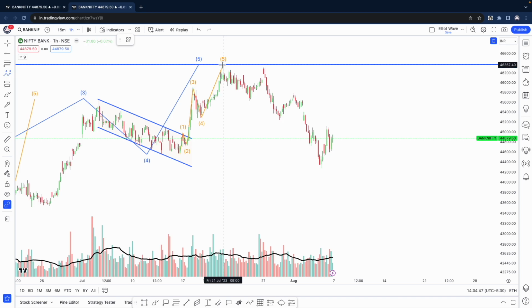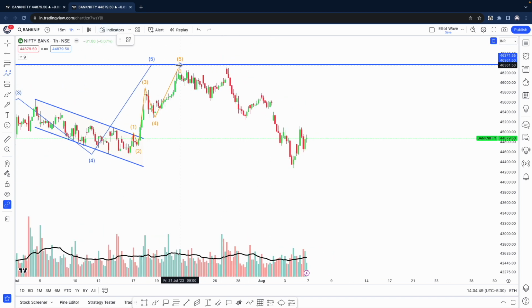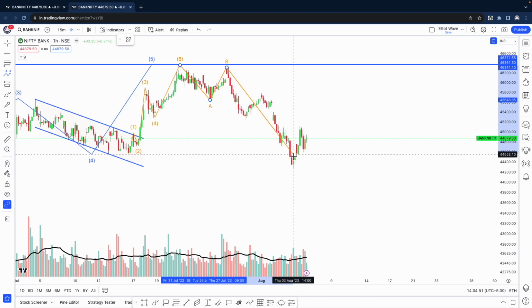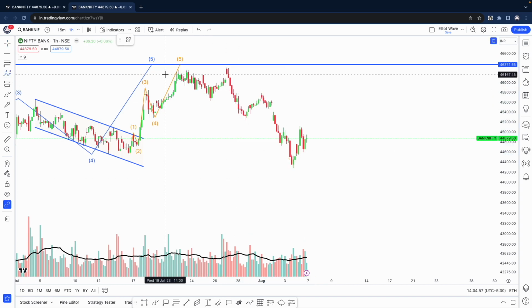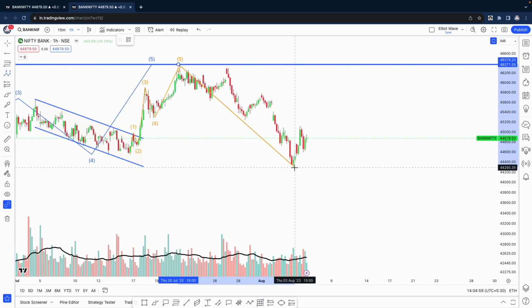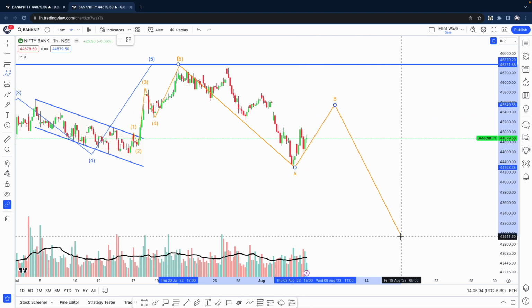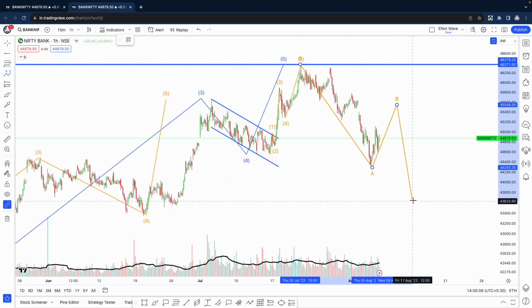On this 1 hour chart in Banknifty, we could have made this type of A, B, C, and we can continue going higher. Or the other possibility, which I think is more likely, is that this whole thing is just A, we could get a bounce of B, and then a big C until 43,500 or so, until this level. This is what we are expecting.